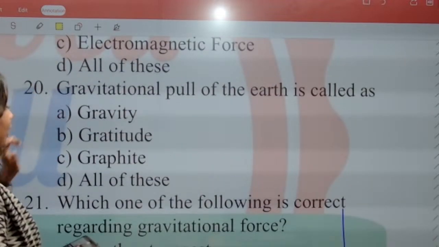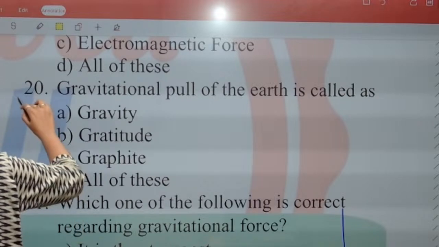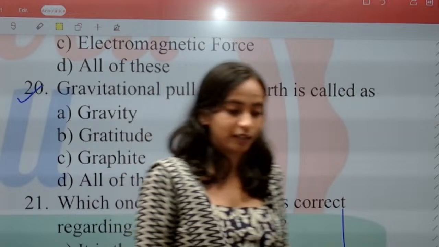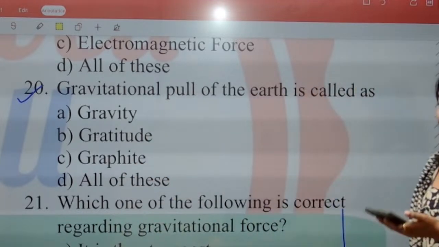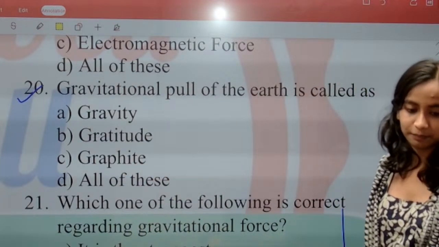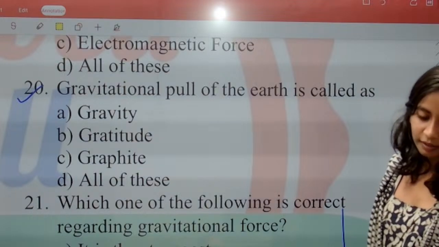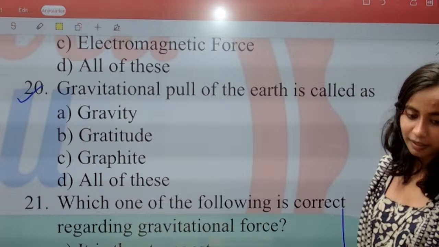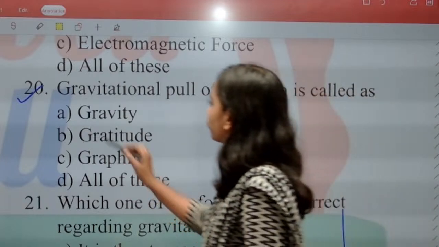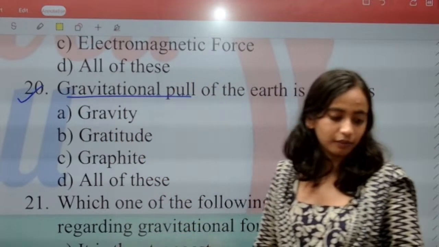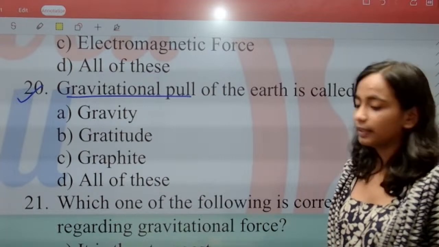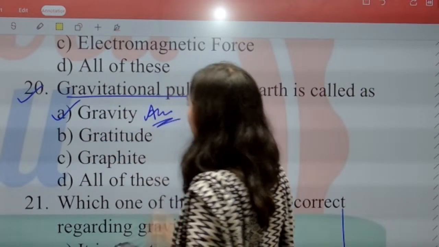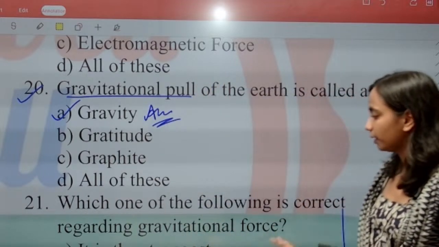Question number 20. Gravitational pull of earth is known as. The gravitational pull of earth is called gravity, gratitude, graphite, or all of these. What do we call the gravitational pull of earth? Very good, Raghunandan. Correct, Kanishka. Correct, Harshita. Correct, Viral. Correct, Bhavya. What will be the right answer? Option A, gravity, will be the correct answer.